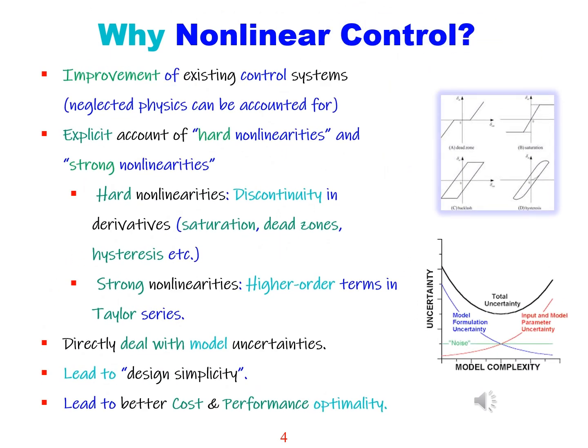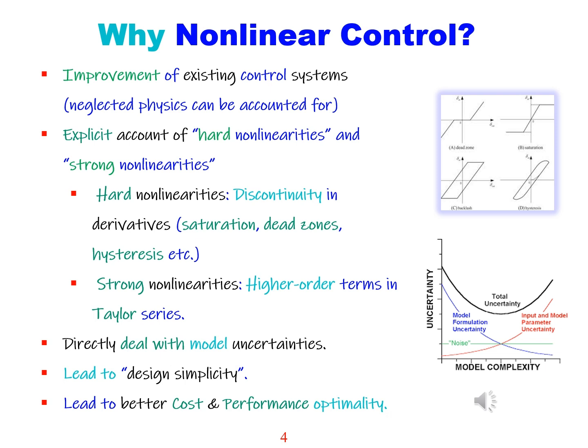When improving existing control systems, one of the first steps is to account for neglected physics, those subtle dynamics that were previously ignored. Beyond that, we must explicitly address nonlinearities. Hard nonlinearities, such as saturation, dead zones, or hysteresis, introduce discontinuities in system behavior. Strong nonlinearities, on the other hand, arise from higher-order terms in a Taylor series expansion, making the system's response far more complex.